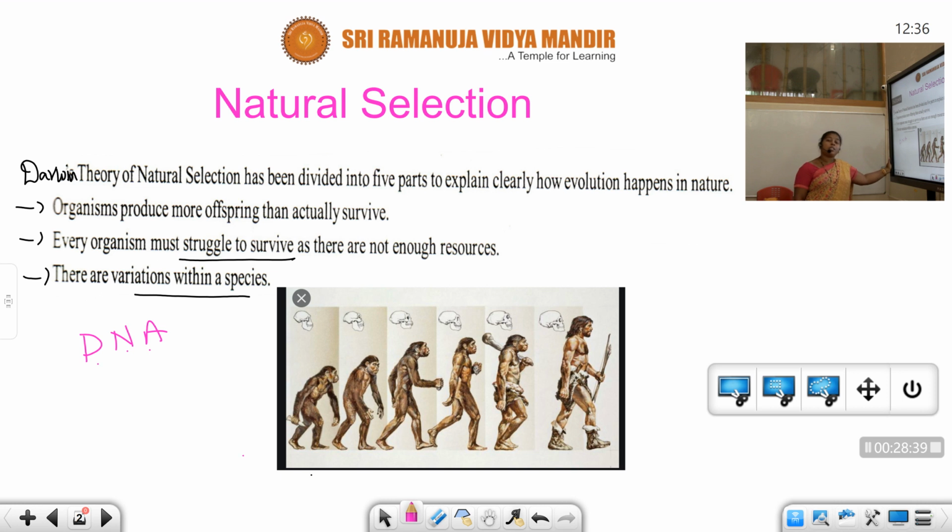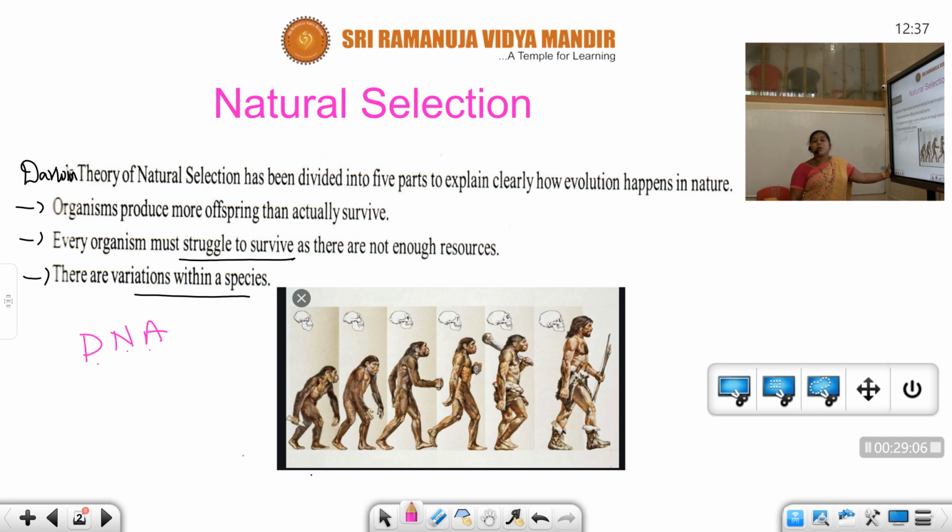Out of all cell organelles such as ribosomes, mitochondria, lysosomes, Golgi apparatus, endoplasmic reticulum, the nucleus is the important one. The reason is that the nucleus has a very crucial material, the chromatin material, and this chromatin material is nothing but the genetic material. We can also call it DNA and RNA.